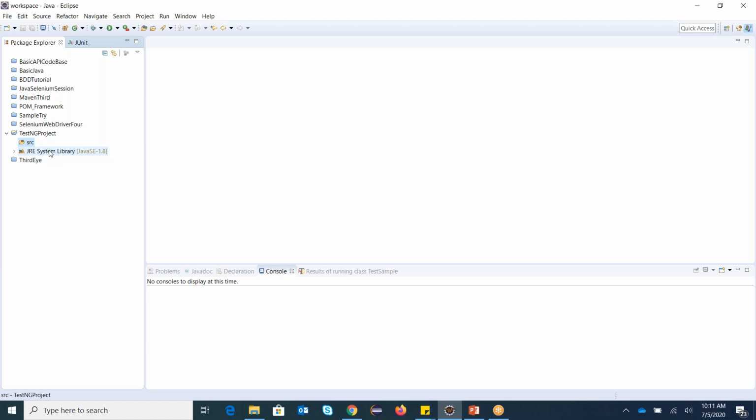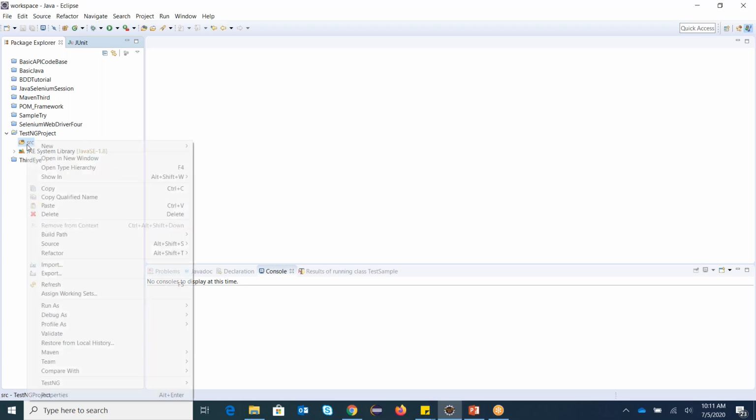These are required. That is the default JRE selected by me in my Eclipse. SRC is nothing but your source folder. Whenever we talk about the source folder, it always starts with a small letter, as per the naming convention in Java.